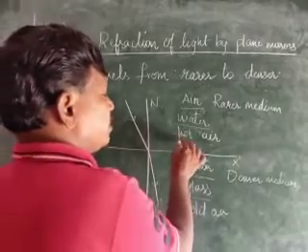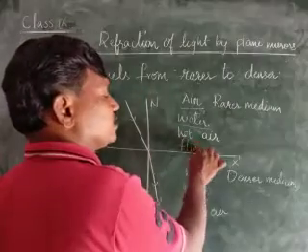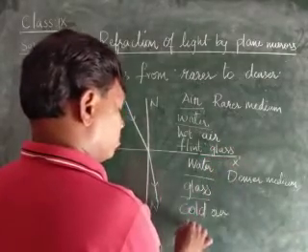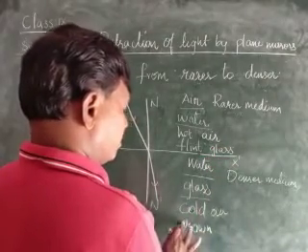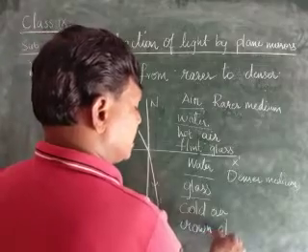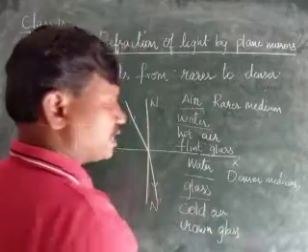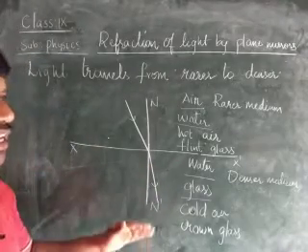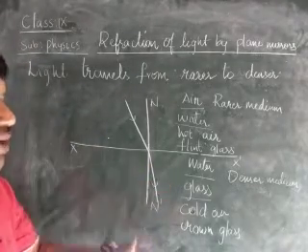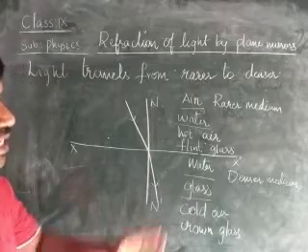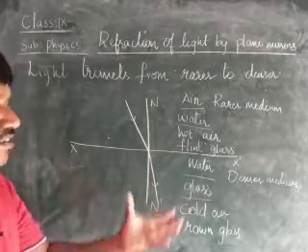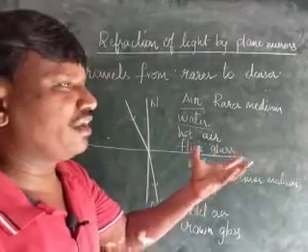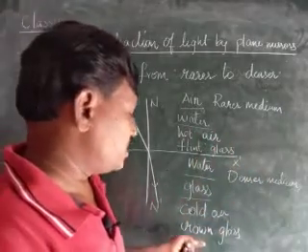When we compare flint glass to crown glass, crown glass is the glass where the bottom surface will be very thick, children, whereas flint glass is normally the glass that we use in the laboratories, test tubes, okay, that is the flint glass, children. Crown glass is a glass where the bottom will be very broad. Normally some elders use it for drinking alcohol, children. That is the crown glass.